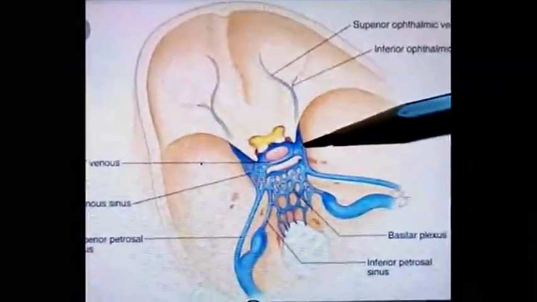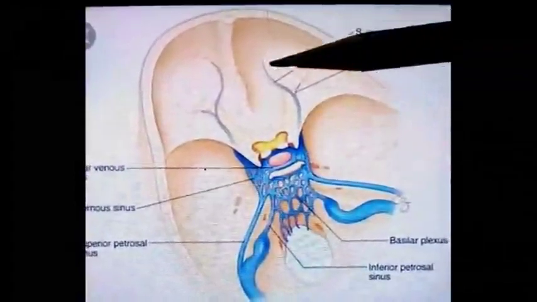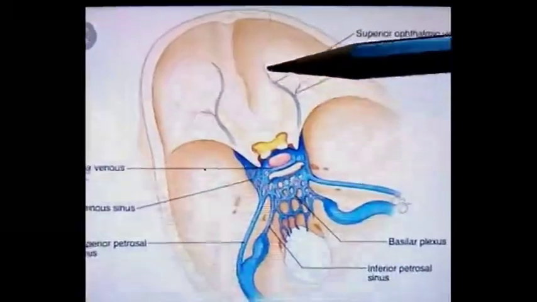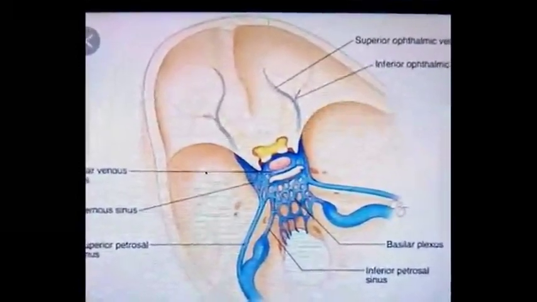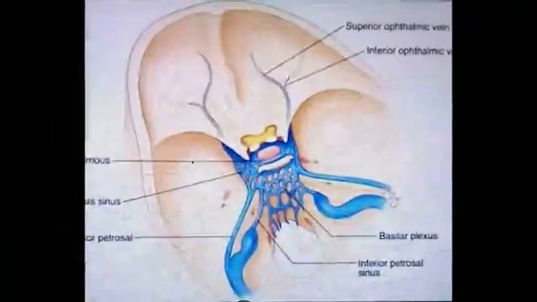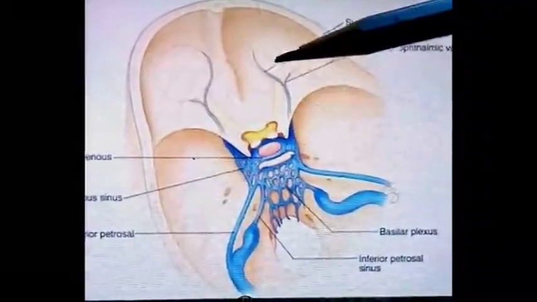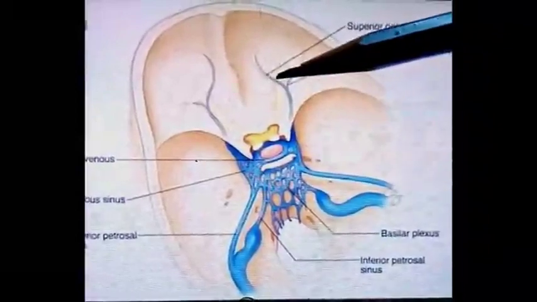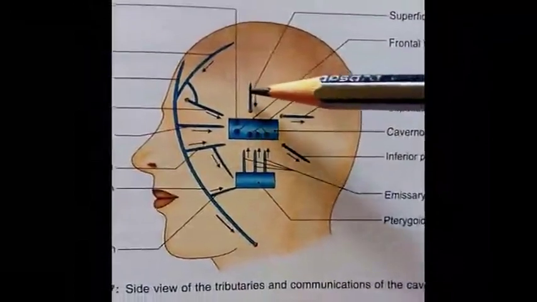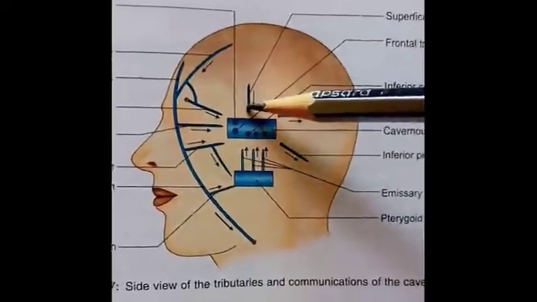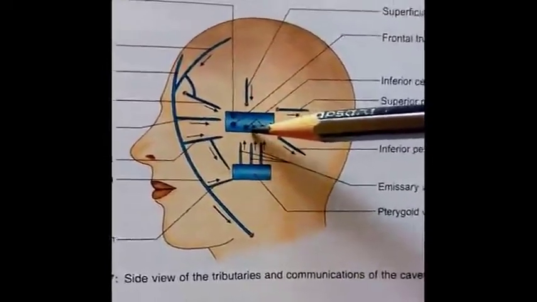Tributaries or incoming channels of the cavernous sinus. First of all, from the orbit, it receives the superior ophthalmic vein, inferior ophthalmic vein, and central vein of the retina. It may drain directly into the cavernous sinus or may first drain into the superior ophthalmic vein. From the brain, it receives the superficial middle cerebral vein and inferior cerebral veins from the temporal lobe.